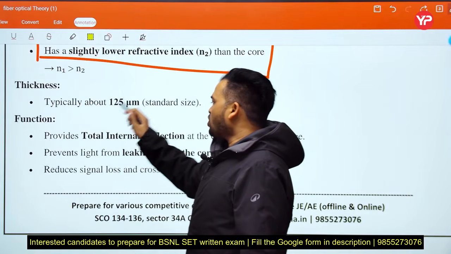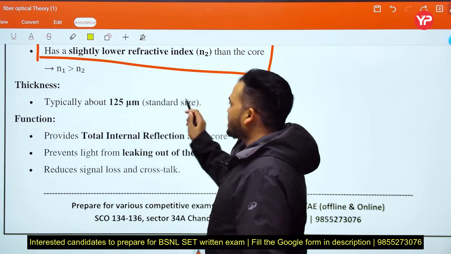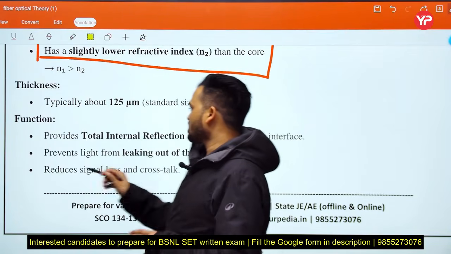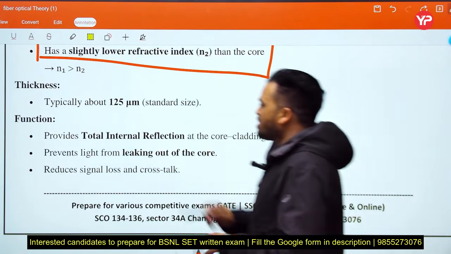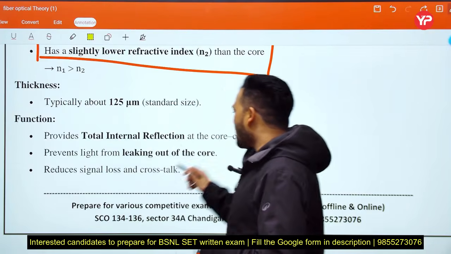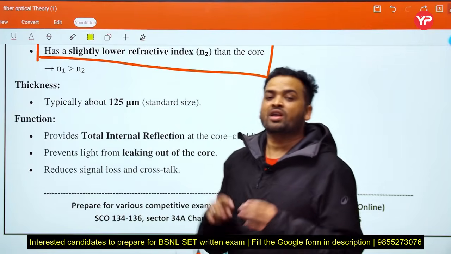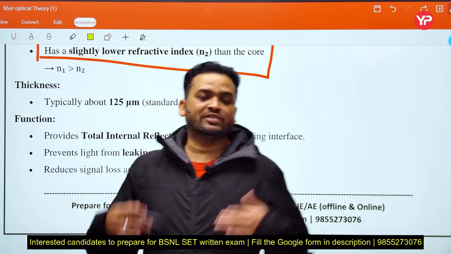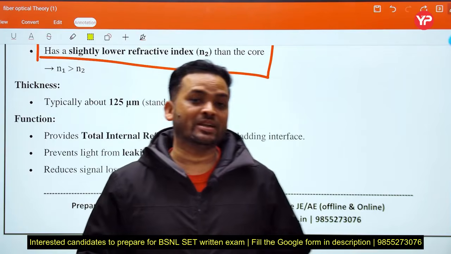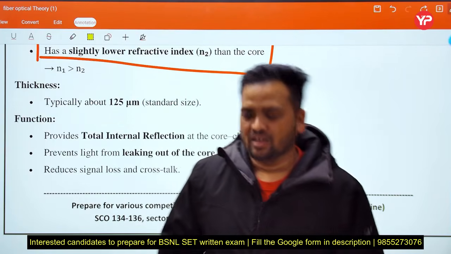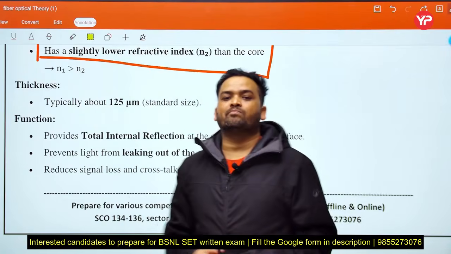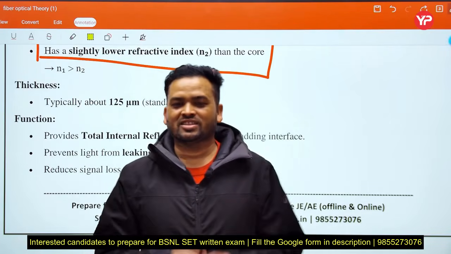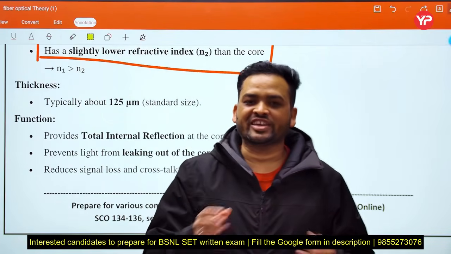Thickness is typically about 125 micrometer, the standard size. Function: provide total internal reflection at the core. Cladding interference prevents light from leaking out of the core. Leaking means anything which deviates our path is said to be leakage. If light does not follow the desired path in the core, this is said to be leakage.